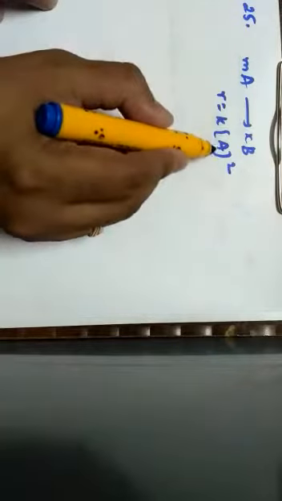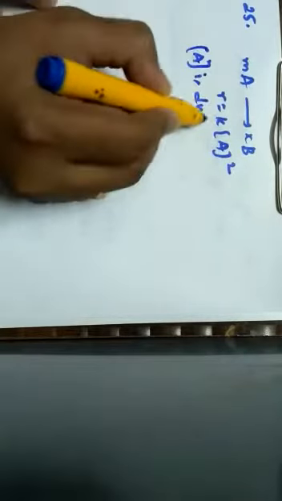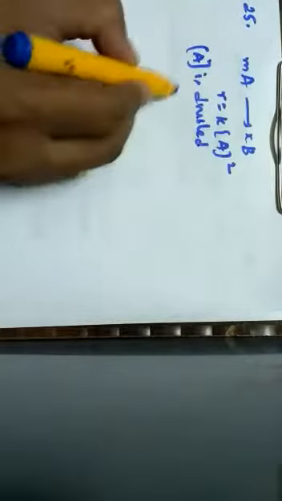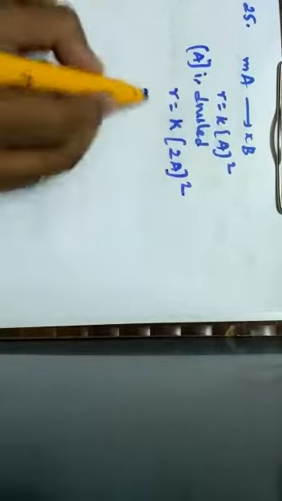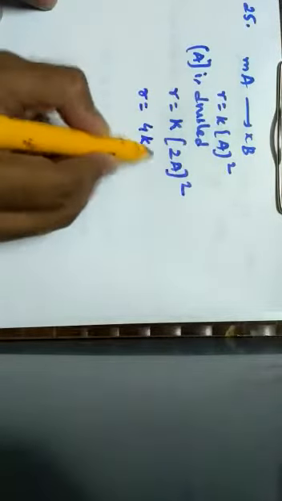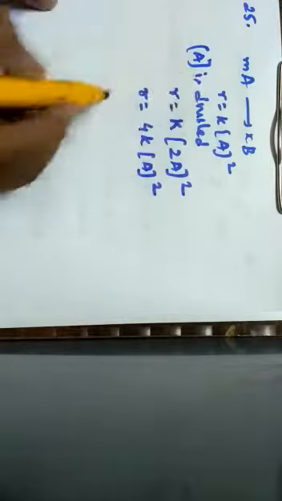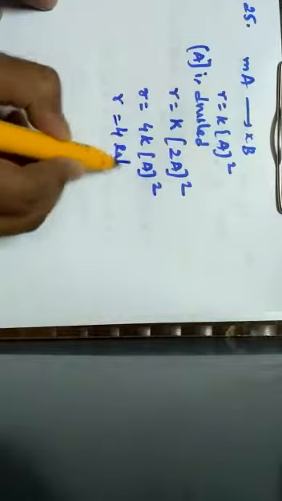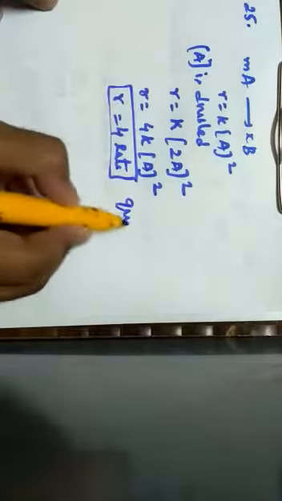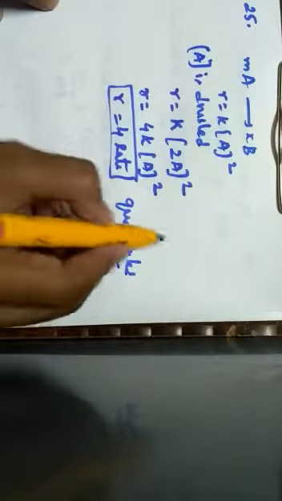Based upon this, the given equation is R is equal to K into A to the power of 2. It has been given that the concentration of A is doubled. Therefore, the rate equation can be written as R is equal to K into 2A to the power of 2. Therefore, R is equal to 2 squared is 4, that is 4K into A to the power of 2. K into A to the power of 2 is the original rate, so the new rate is 4 times the rate. Hence, it has been quadrupled, which is given by option B.